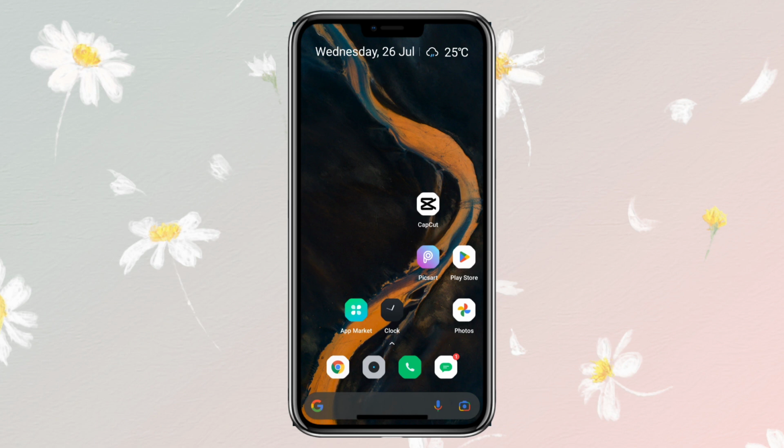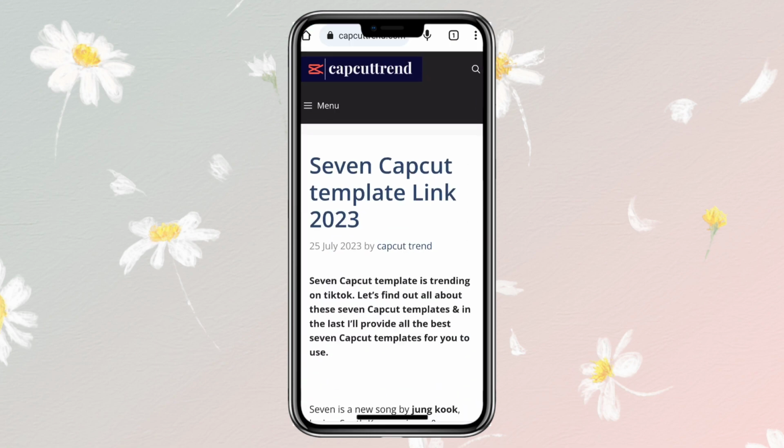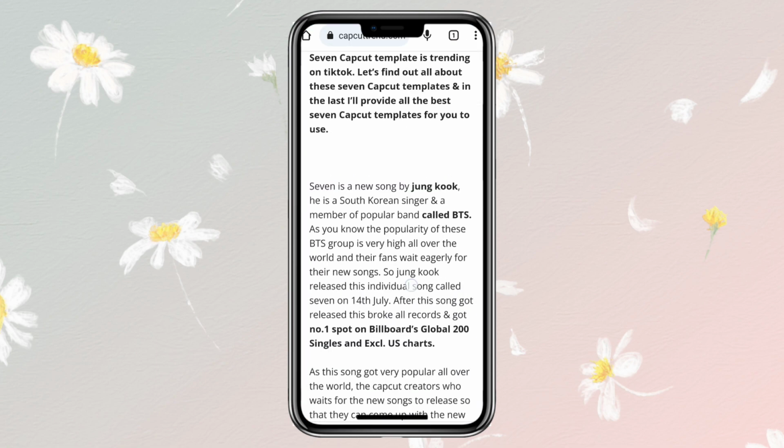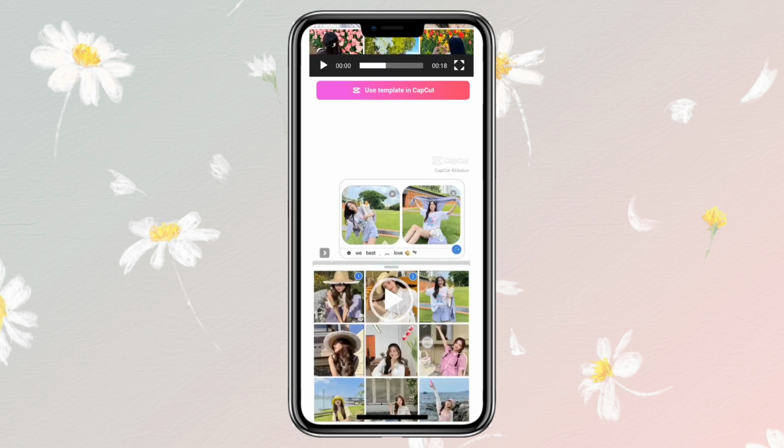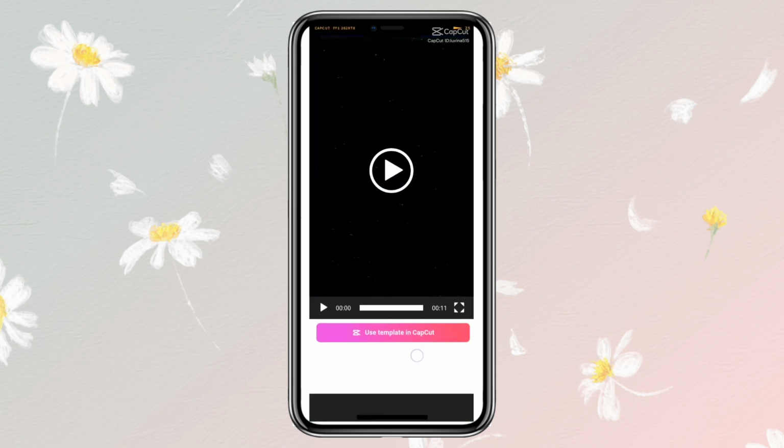To do this trend, first you need to have Capcut application. Now after this, click on the link given below in the description. After clicking the link, you will be directed to this page. Here I have provided you all the top 5 best Capcut templates for this trend.